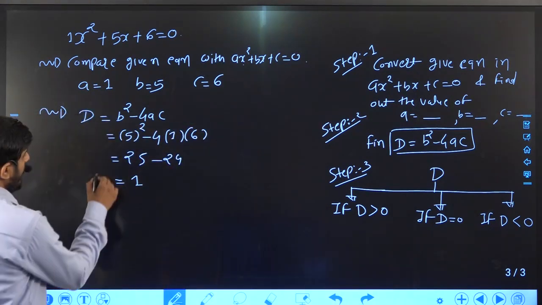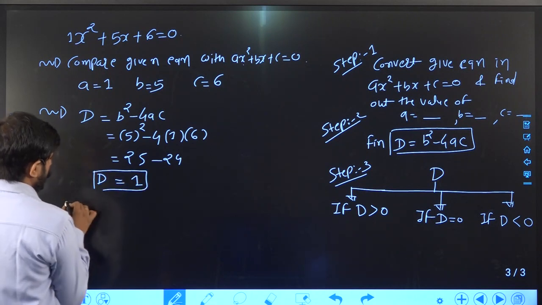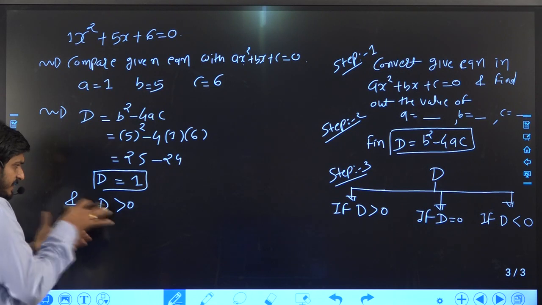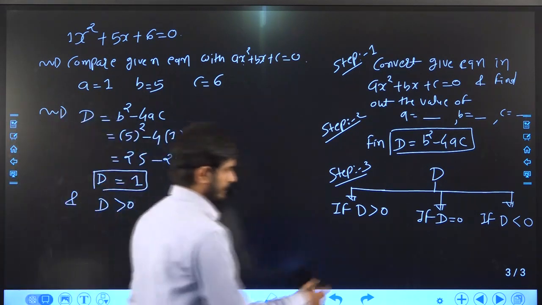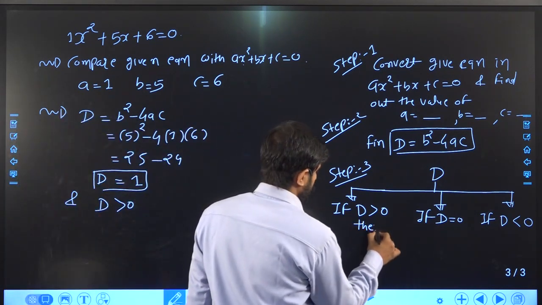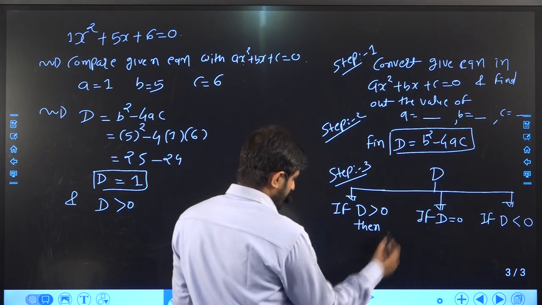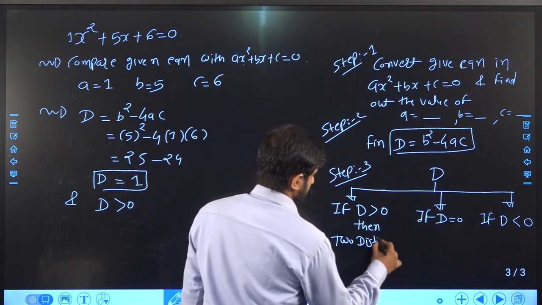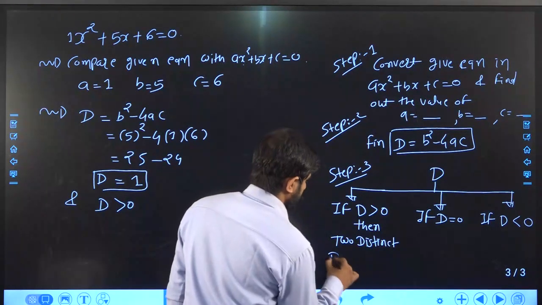Here we have d is equal to 1 and d is greater than 0. If d is greater than 0, then what? Then you can get two distinct real roots.